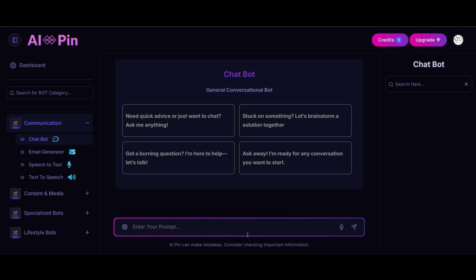So what is a chatbot? It's just a regular chatbot like ChatGPT, like Copilot, like all these other chatbots, where you can go and ask it numerous questions. You can ask it to do stuff. You can just ask it to have a conversation with you, like how it says over here.